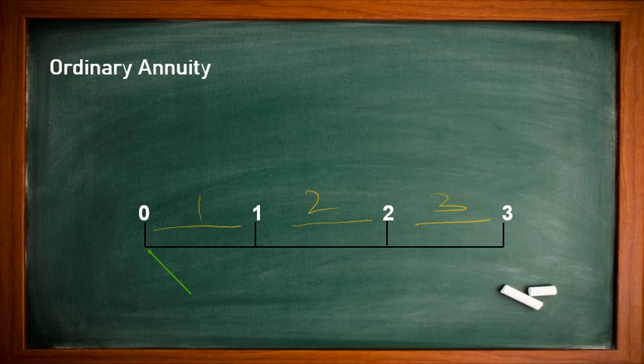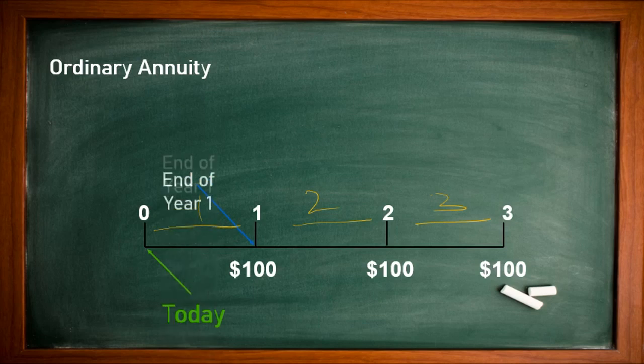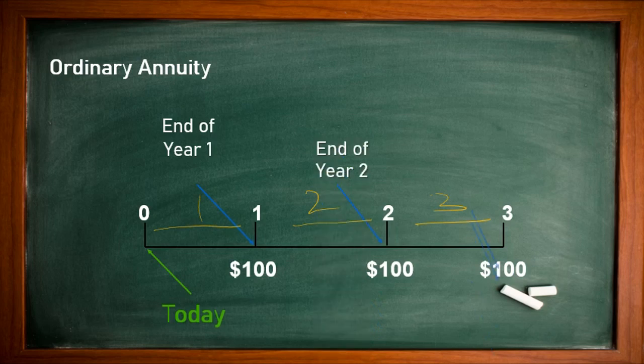Let us continue. If we deposit something today, it will be at 0, the beginning of the period. We can sometimes call it the initial investment. Let us see if we receive or invest $100 after 1 year, after 2 years and after 3 years. So we can say this is 100 at the end of year 1, 100 at the end of the second year, and 100 at the end of the third year. So this is an ordinary annuity example.